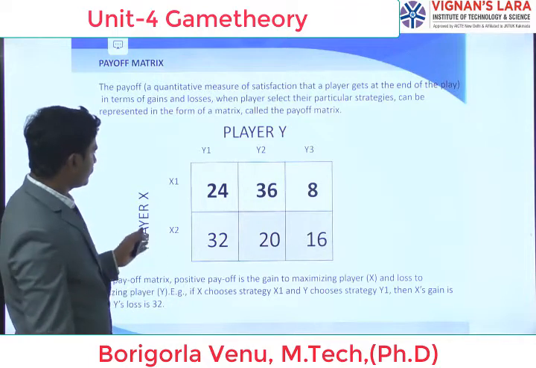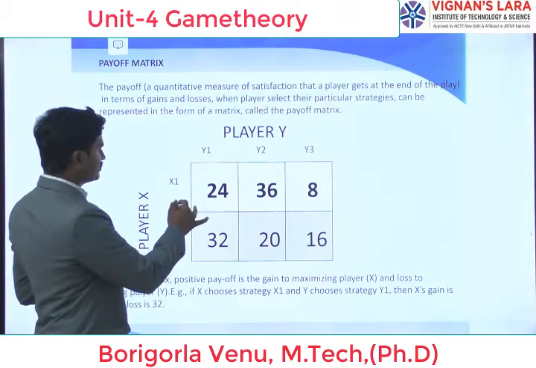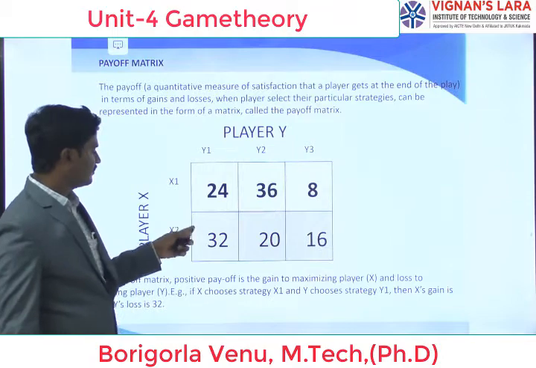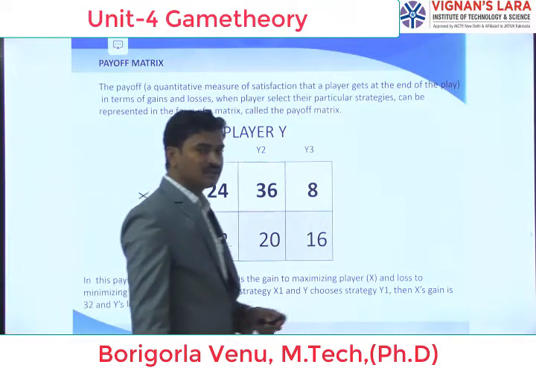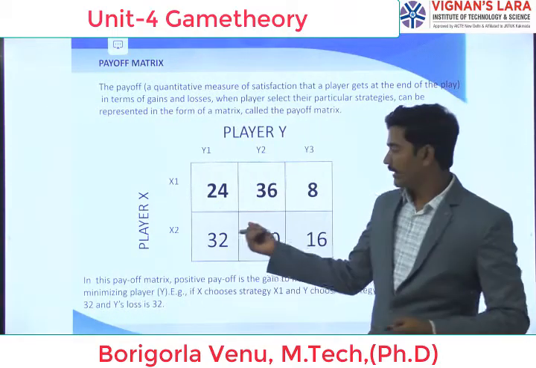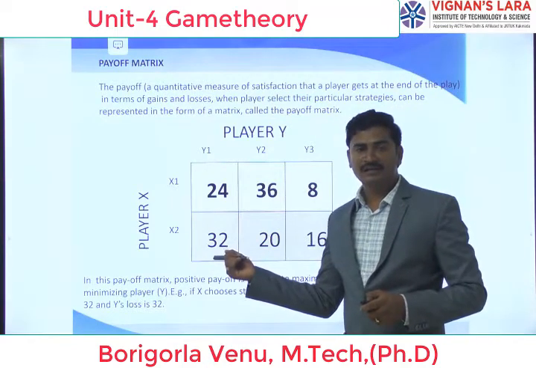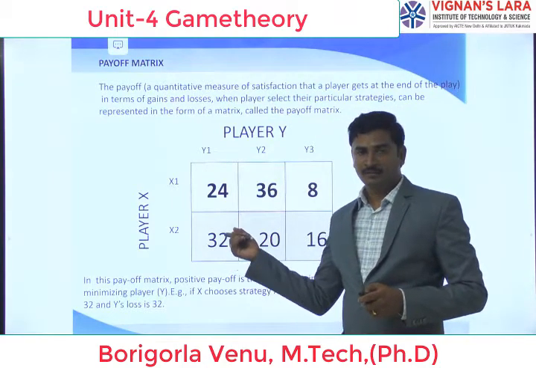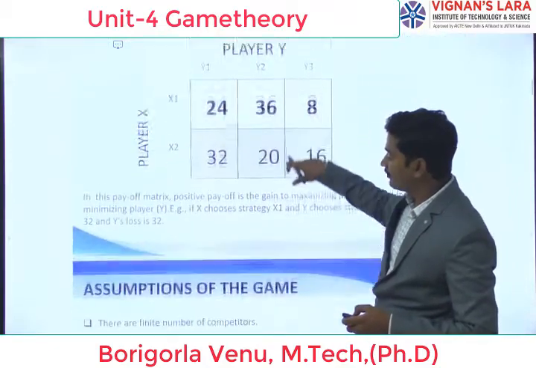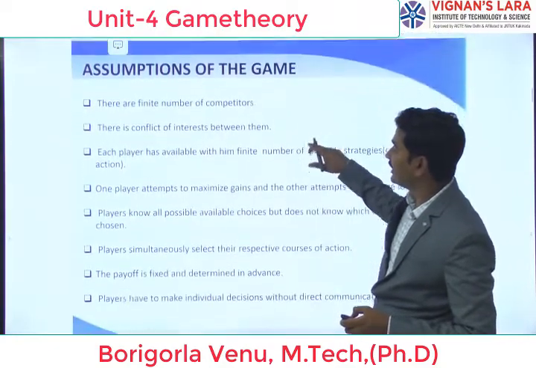From this we get the strategy gains and losses. When we solve a problem with an example, we get clarity on this payoff matrix. Don't worry.